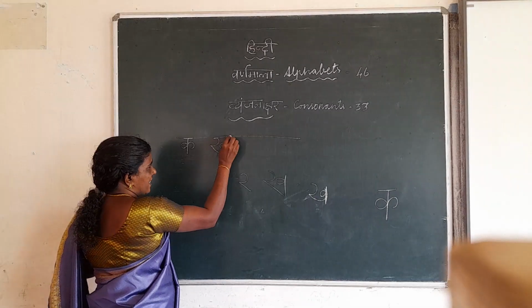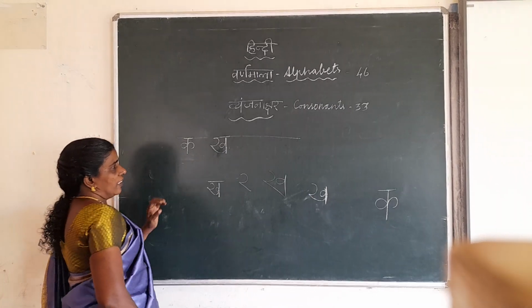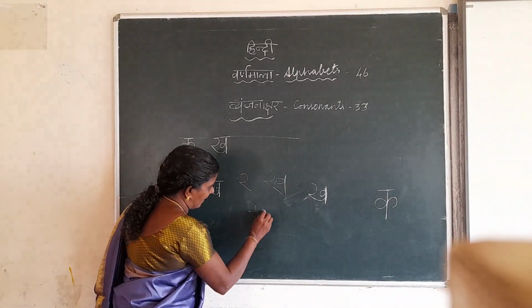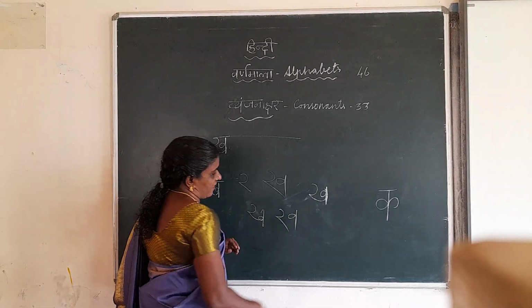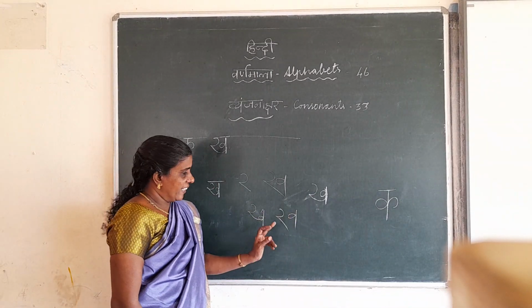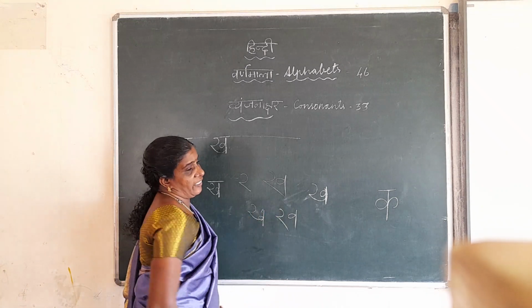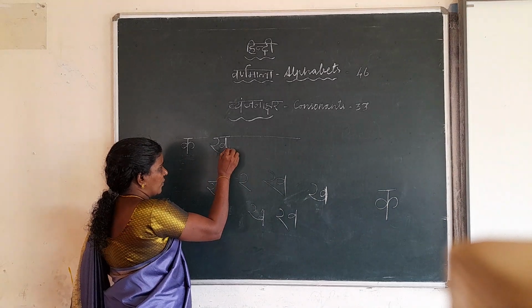You can write like this, or without taking the hand you can write like this also. Different books will write in a different way, but we can see this is ka. Some of them write like this. This is ra, this is va, but they will write like this and they will read ka. So for ka, this line should touch here.